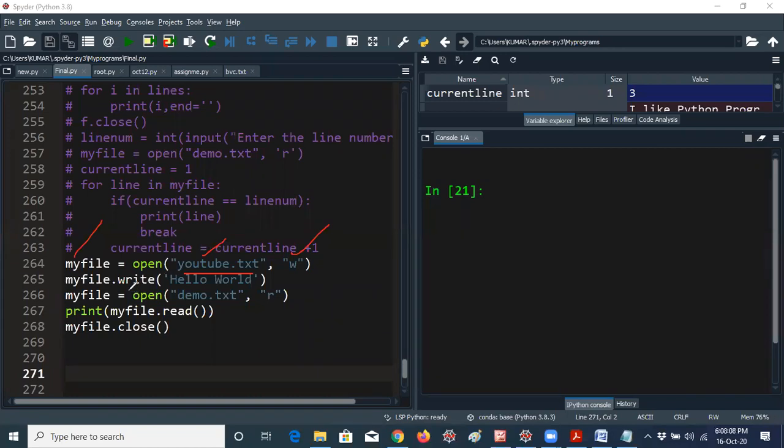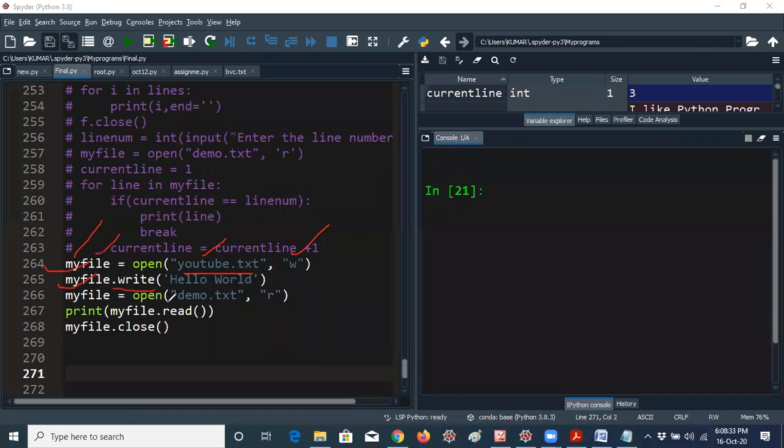And my file.write. Here, what I have to tell, our concept is the write method. That means this is the file object, so file object dot write of hello world. You can take my file or f equal to, whatever variable you want to take. So write hello world, so hello world will be written in the youtube.txt file now.